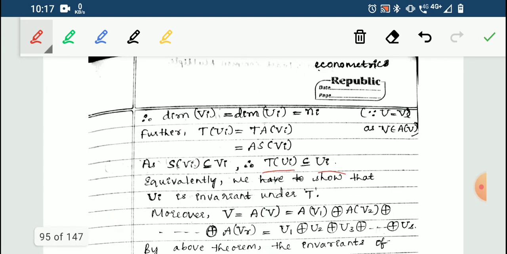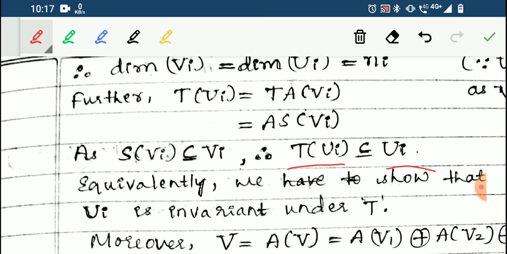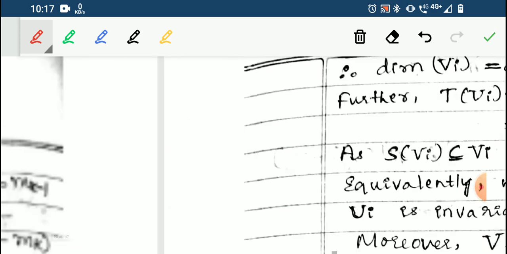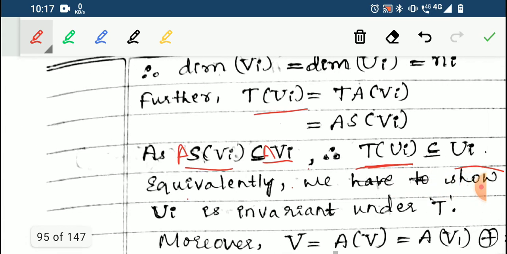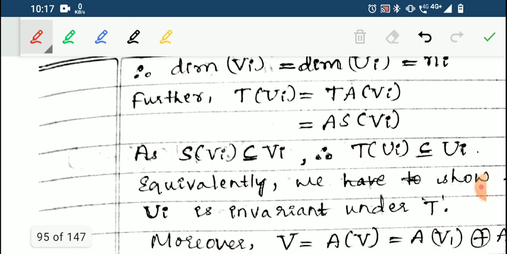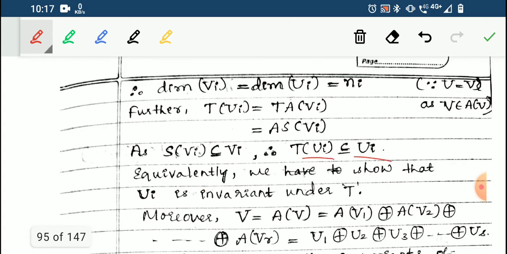I'll tell one more thing. I'll multiply this equation by A on both the sides. So what is ASVi? ASVi is TUi. So I got TUi here. Then what is AVi? AVi is, we have put it equal to Ui. So I can have Ui instead of this. So what we got? We got TUi subset of Ui. It means Ui is T invariant. So equivalently we have shown that Ui is invariant under T.